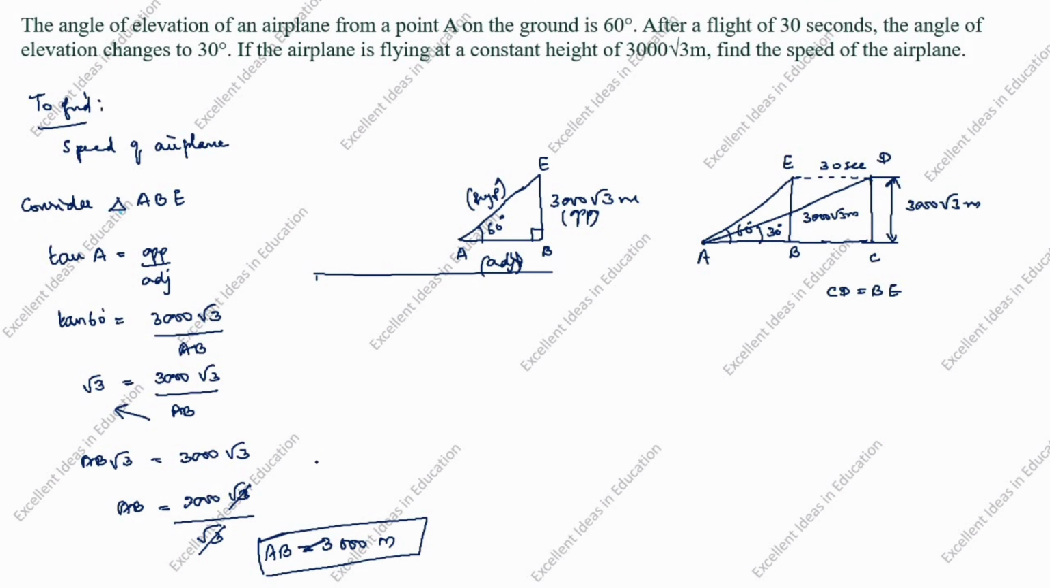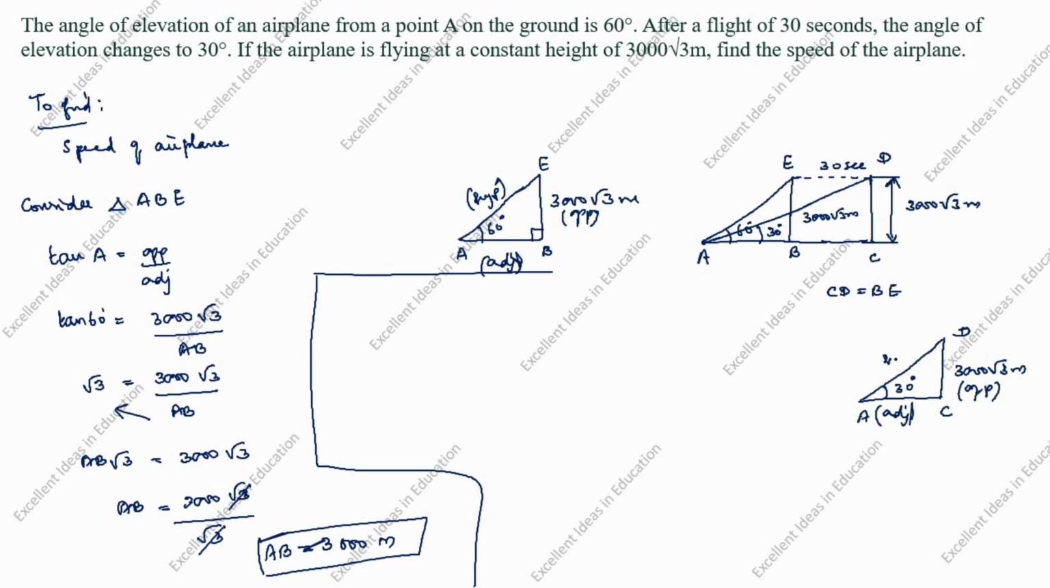Next, we will take the triangle ACD. This height is 3000 root 3 meter. Here is 30 degree. Angle opposite, this is opposite. Another side is adjacent. Biggest side is hypotenuse.